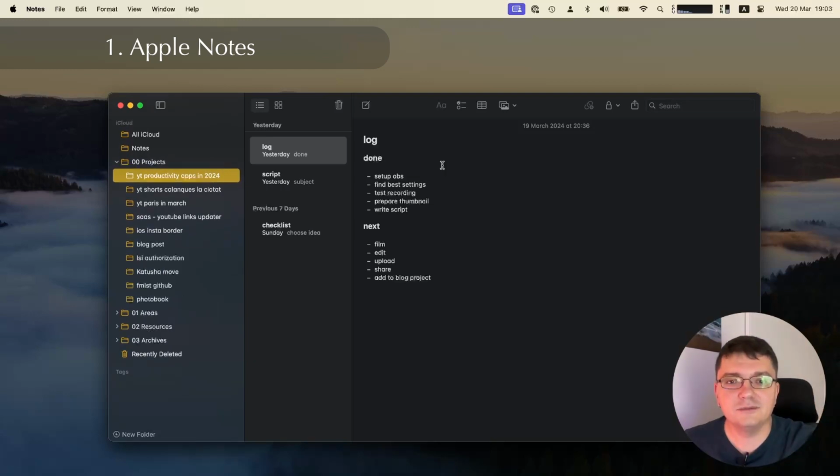And I use it as a simple task manager. For each project I have a note like this with a log of actions which I've done and the next steps. So when I choose a project to work on, I know what to do next.